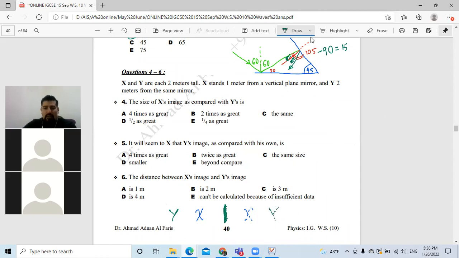What do they ask? Let's do the questions. Question number what? 4. The size of X's image compared to Y's image is... send me the answer. Thank you Adham, thank you Mohamed, thank you Sandra, Ibrahim. Anyone else?